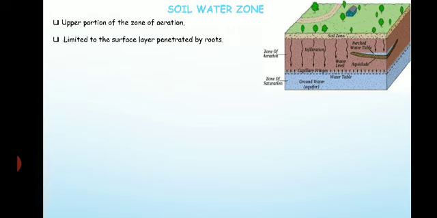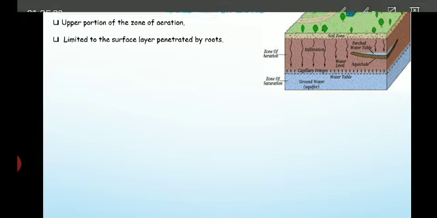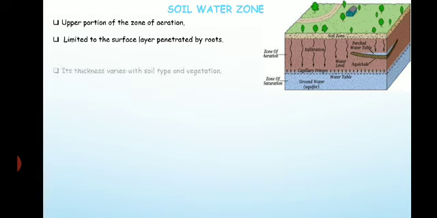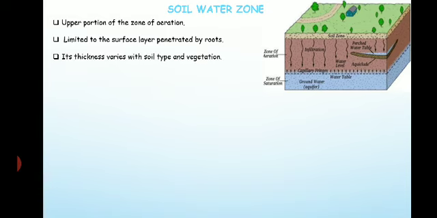Usually the soil water zone extends up to where the roots can penetrate and extract water. The thickness of this soil water zone varies with the type of soil and what type of vegetation is grown in that particular area.